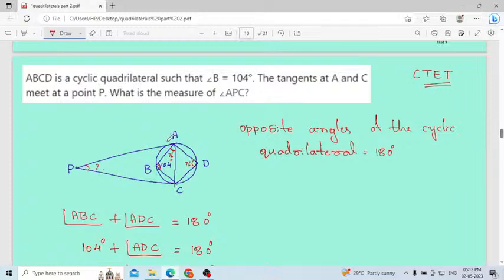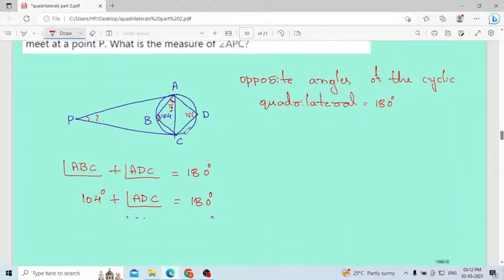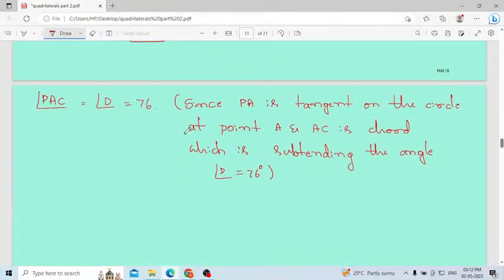AC is one of the chords because it joins two points on the circle, and it subtends the angle D. This chord makes the angle D. When you draw this chord, you get the cyclic quadrilateral and then the angle D. That is the reason angle D will be equal to angle A. That one you have to remember.